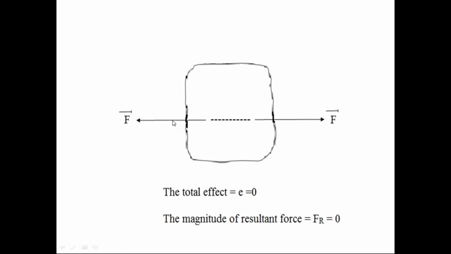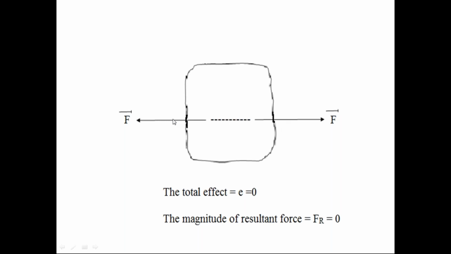We know that when the force system is in equilibrium condition, the effect of that force system on the rigid body is also zero. So check the diagram. On the rigid body, we apply two collinear forces, opposite in direction, equal in magnitude.